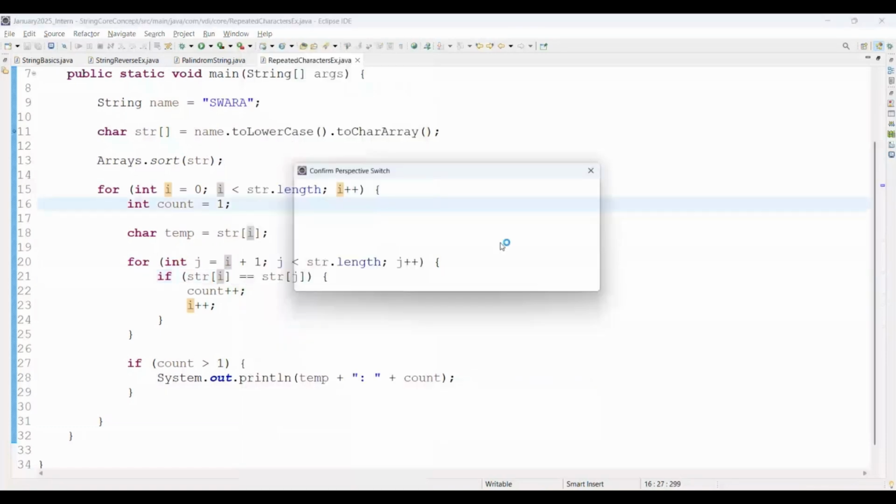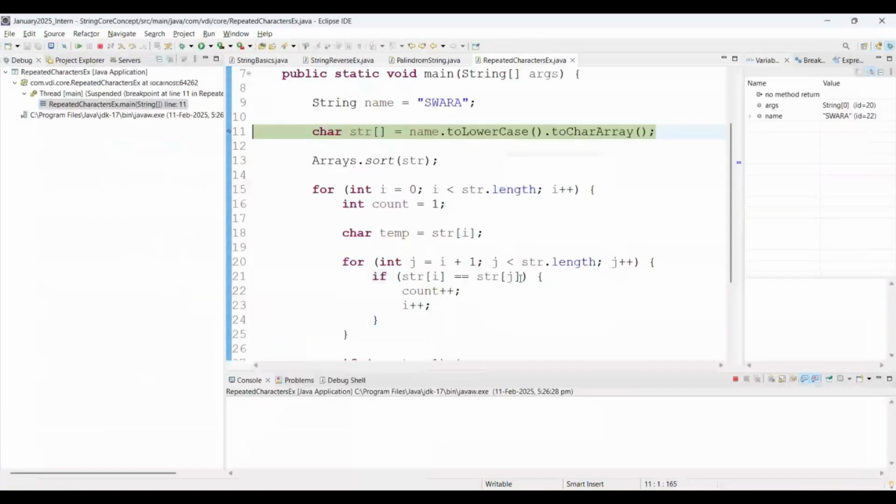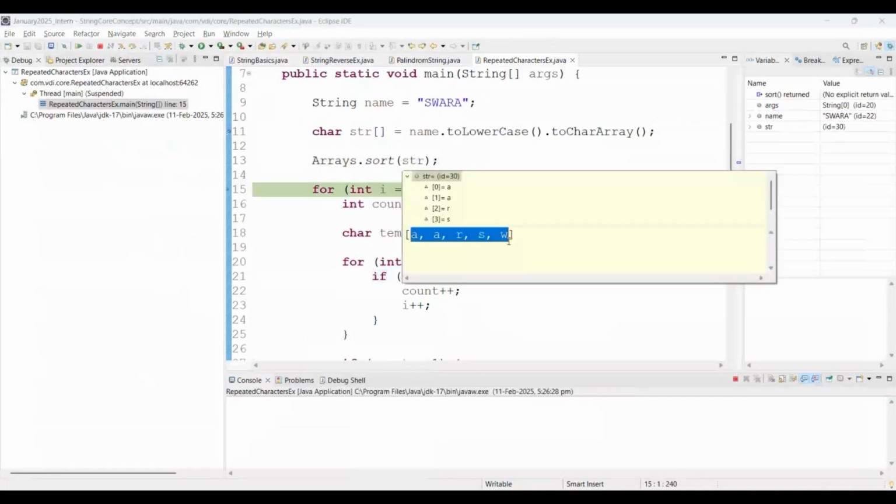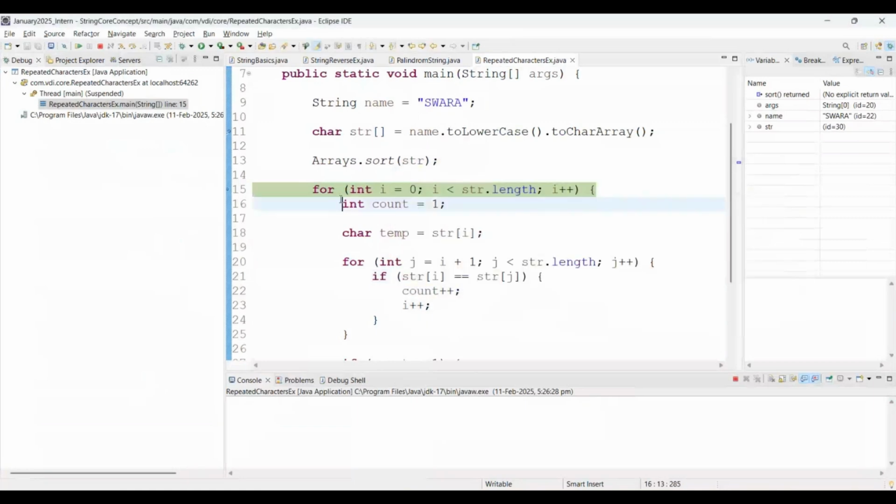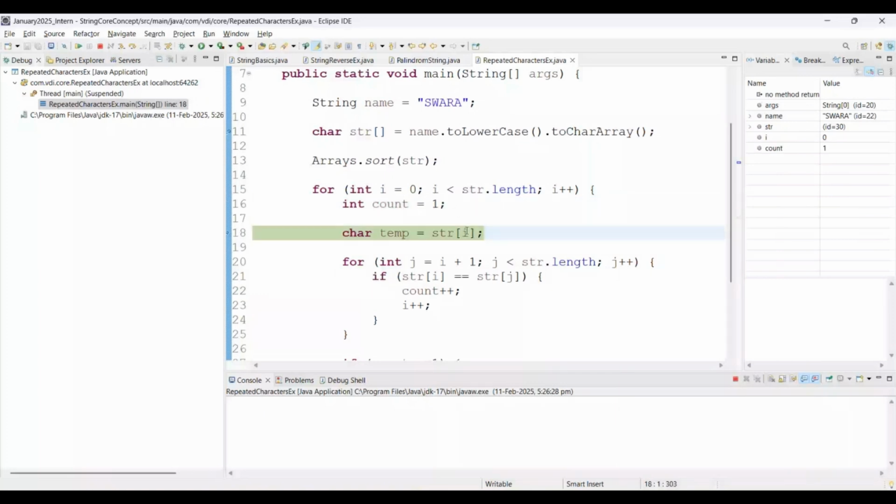See, it will stop at line number 11. Press F6 for next line. See, here the sorted array is available, AARSW, right? Perfect. F6 for next line. What is the I value? 0, right? And star of 0, it means you can simply say A is available there. Then this A will be stored into temp. Next, what is the J? I is 0, 0 plus 1, so J will be 1.